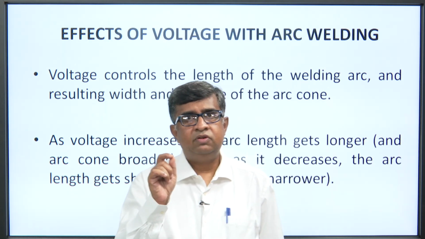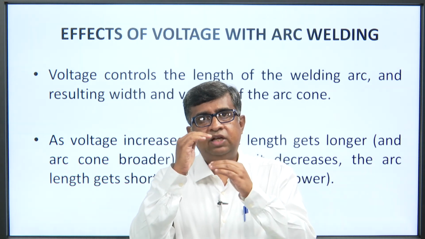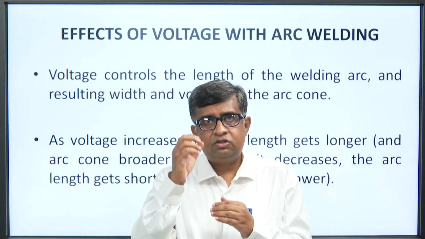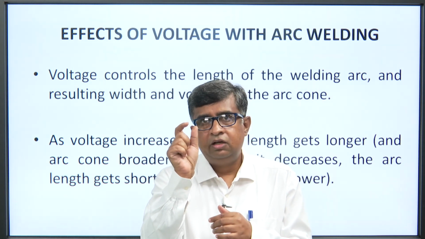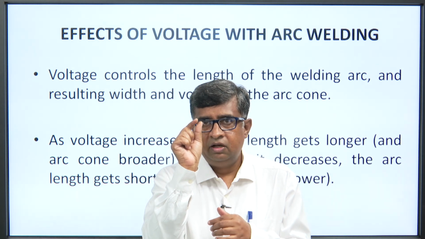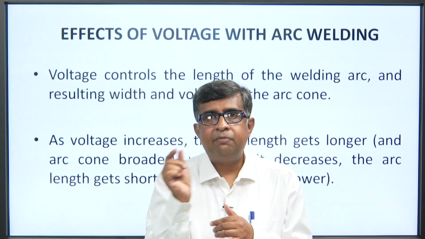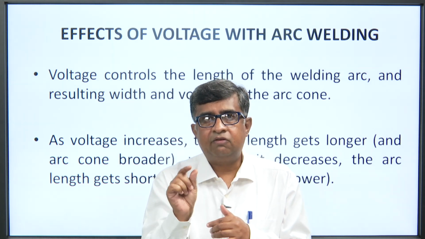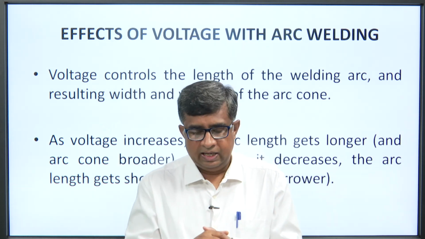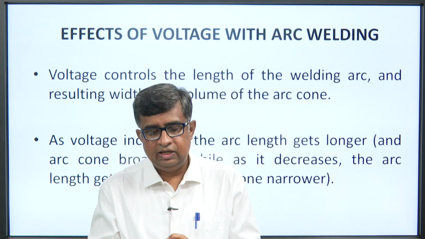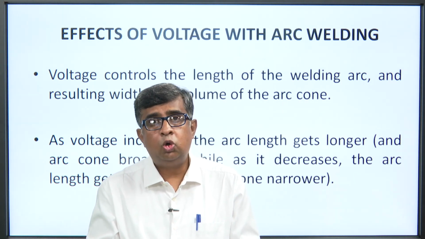Voltage is something which controls the length of the arc. Length of the arc means the size of the arc. If it is low, you will get a low arc, a volume of the arc with a thinner size, and if the voltage is properly as per the ratings and the requirement, then you will get a higher weld arc. As the voltage increases, the arc length gets longer and the arc cone broadens.